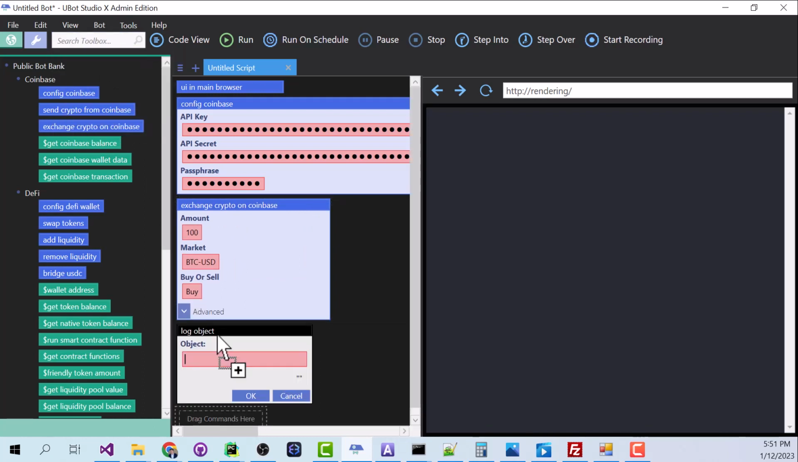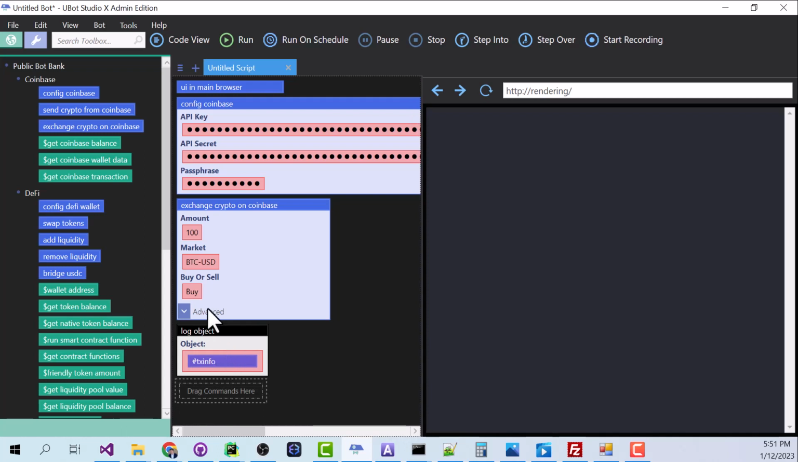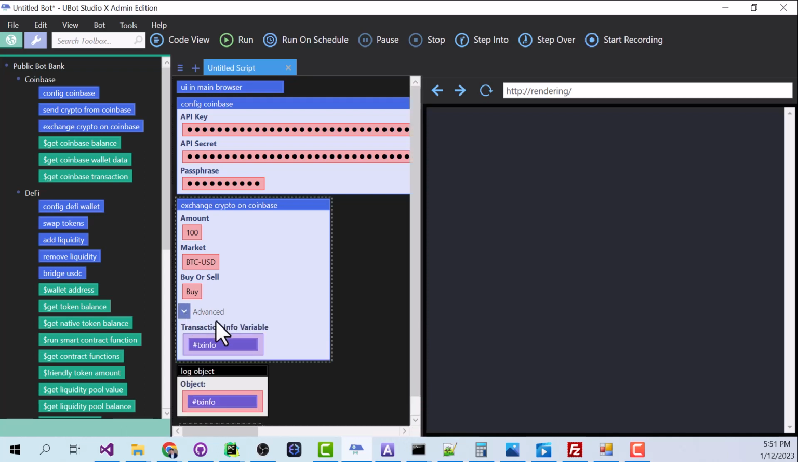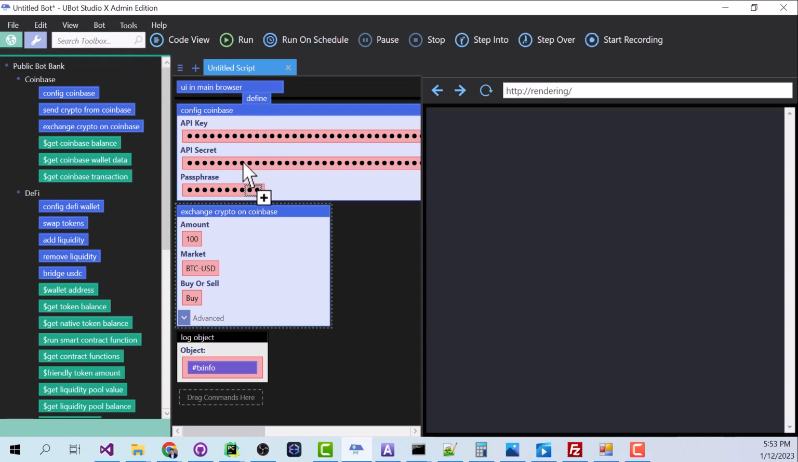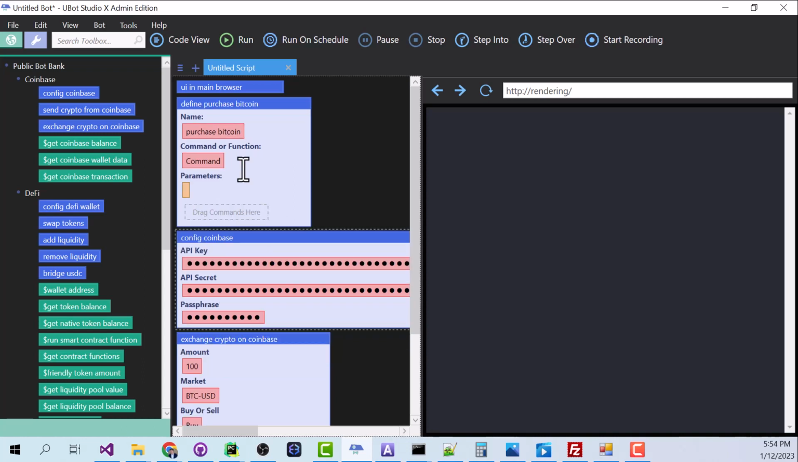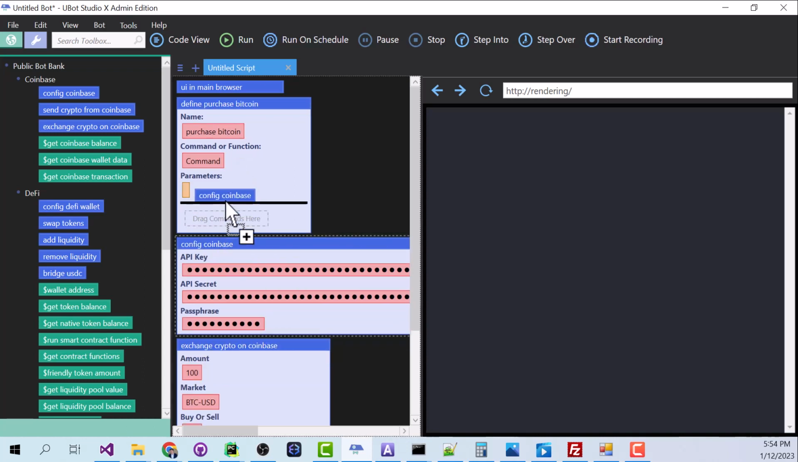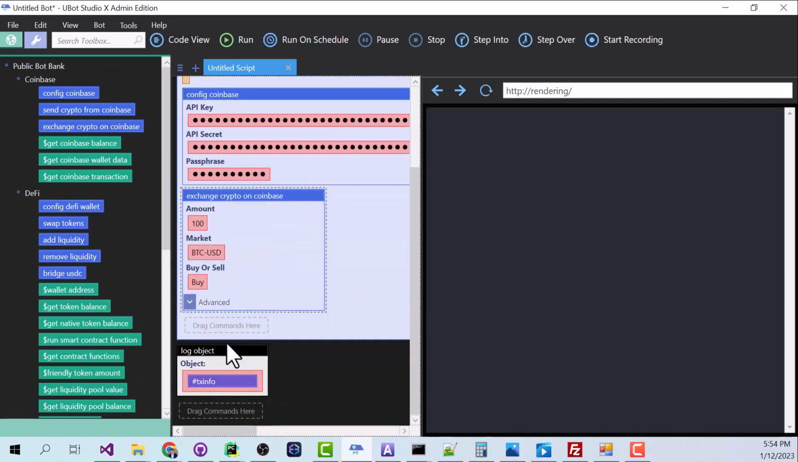So drag over our log object command. And here we're going to put our txinfo variable, which you will remember if you look inside this advanced parameter here, this txinfo is going to store all of the information from this transaction. Okay, but I don't want to run this right now. I want to set this up on a schedule so that it runs automatically each week. So to do that, I'm going to start by defining a function. So we'll look for define, drag this over, and we'll call this purchased Bitcoin. Hit enter or click OK, and we're just going to drag these up into our define command.